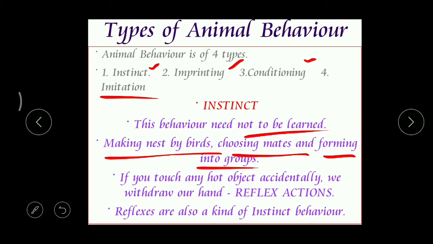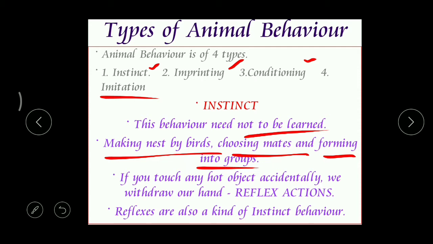You will be very close to some children, a little bit away from some people, and you won't care about some other children. Why? This is a kind of behavior, grouping behavior. You select who is suitable for you with your mentality like this. In the same way, just like humans, animals also form into groups, and this property also comes along with the instinct behavior.